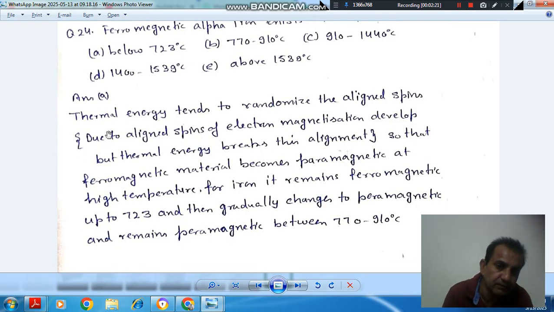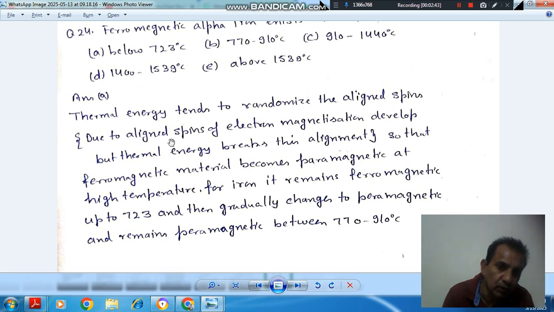So the explanation is the thermal energy. As we heat, we provide thermal energy, which tends to randomize the aligned spin. Previously the spins of electrons were aligned, so this thermal energy will randomize or disturb the aligned spin.